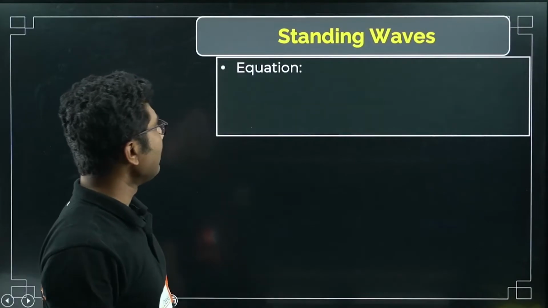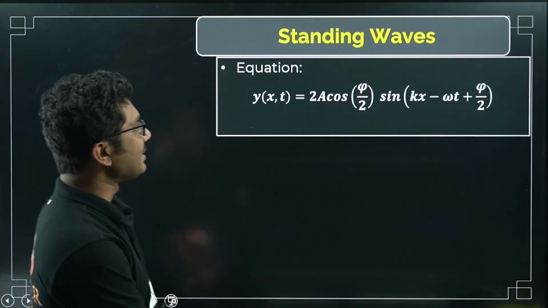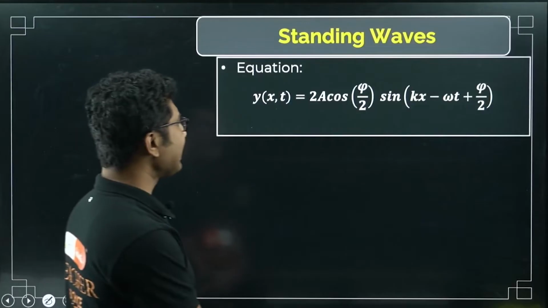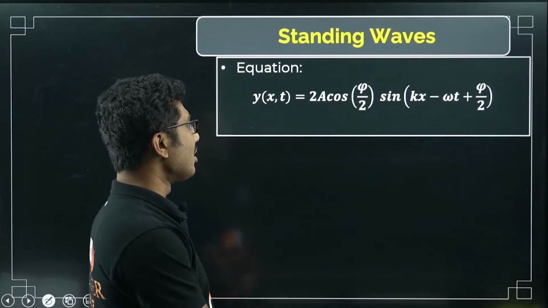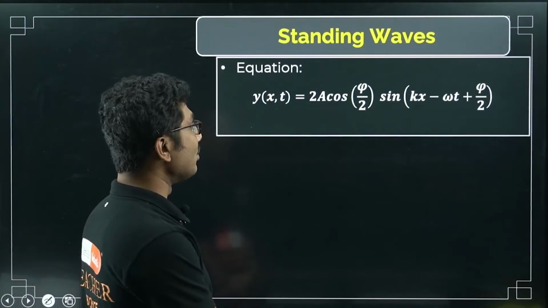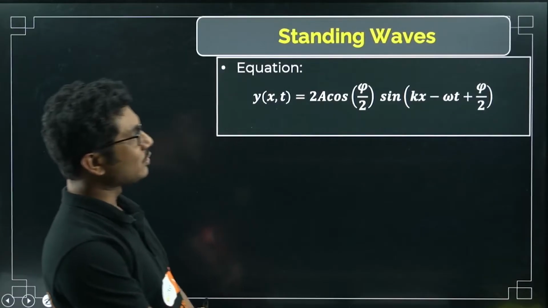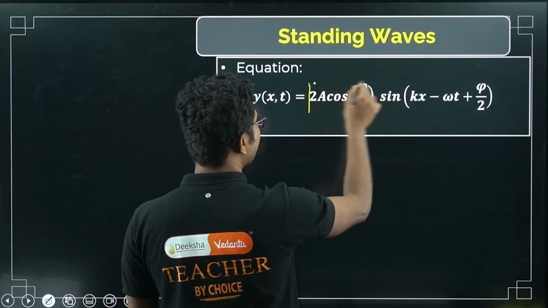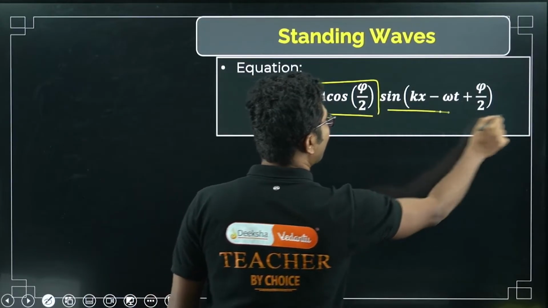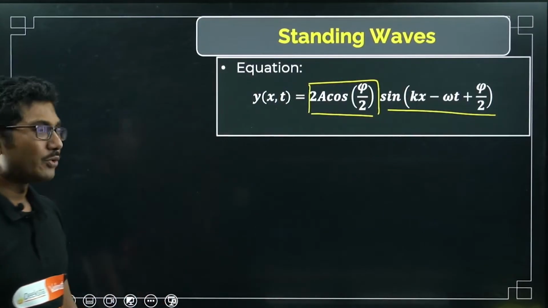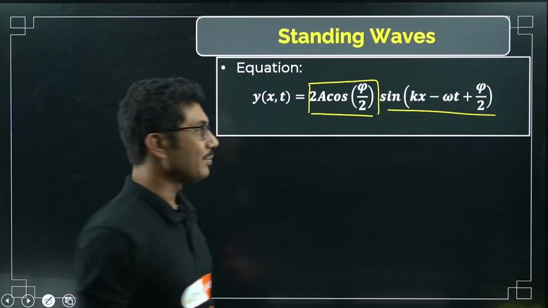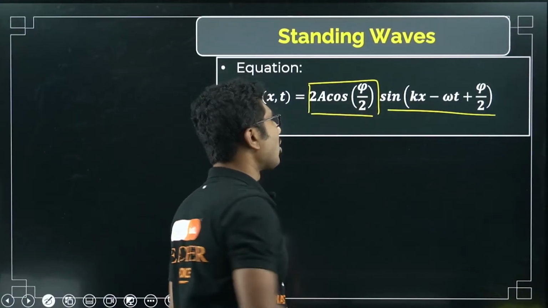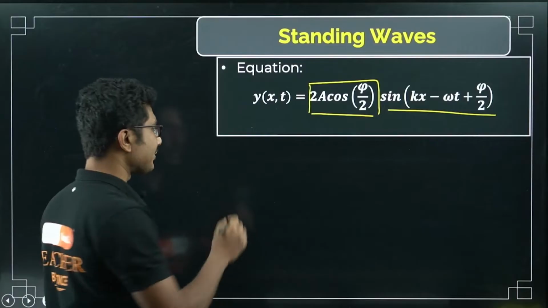Now standing wave. Equation of standing wave is given by y(x,t) is equal to 2A cos(phi by 2) sine(kx minus omega t plus phi by 2). So as you can see, this is an equation of standing wave. There is another form, we will discuss that during solving our PYQs, but this is one of the common forms of standing wave. What is the meaning of standing wave?